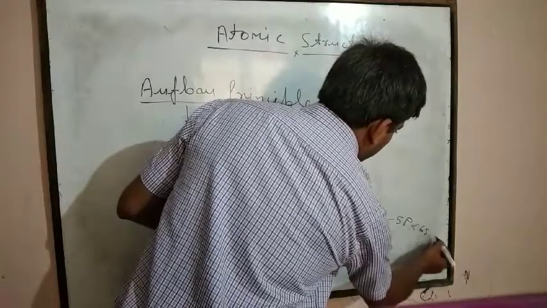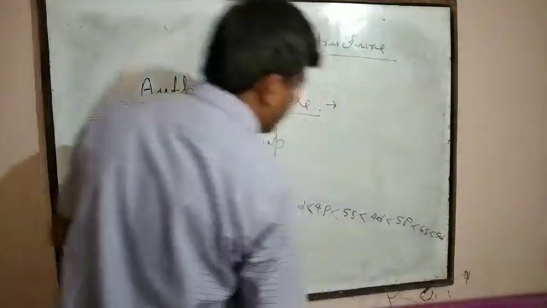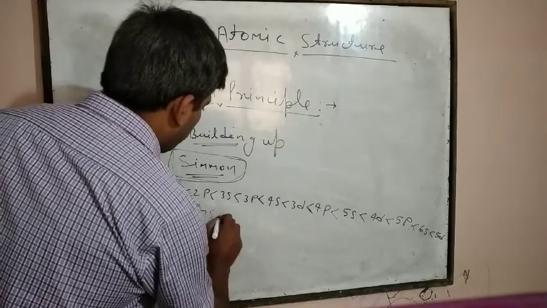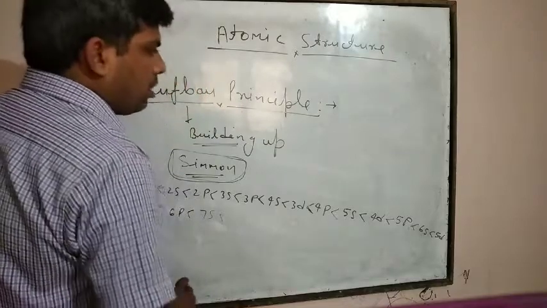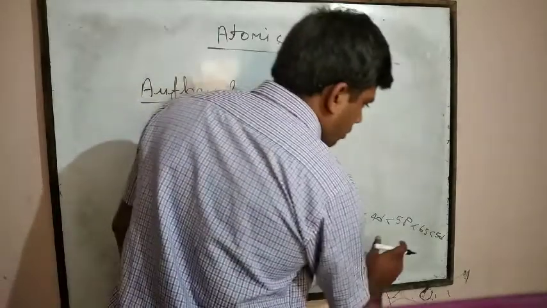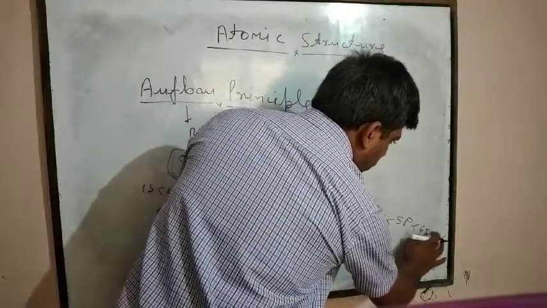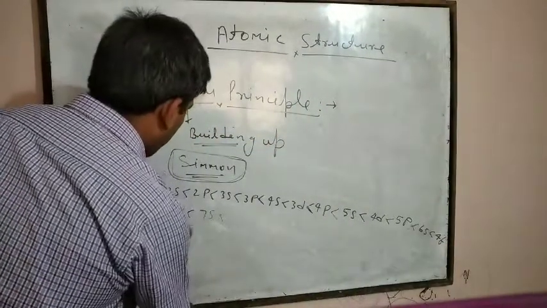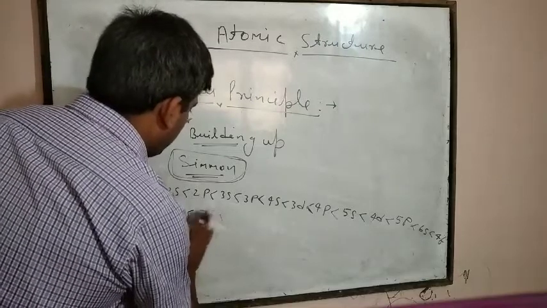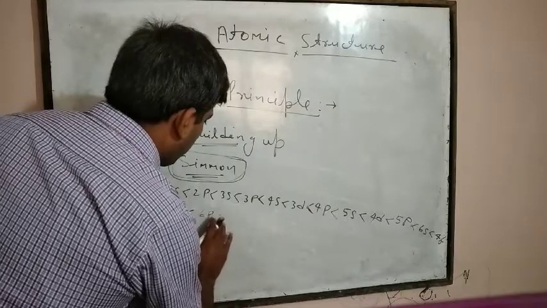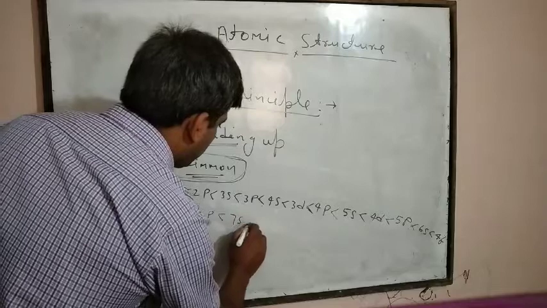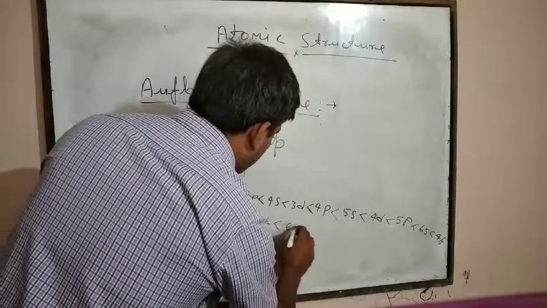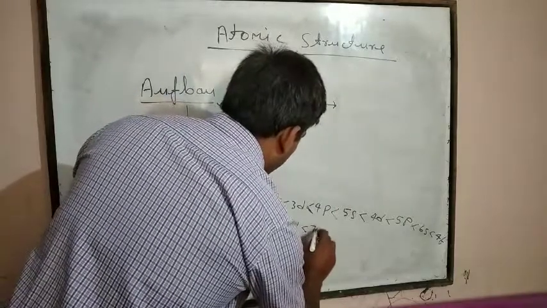then 6s, then 4f, then 5d, then 6p, and after 6p 7s starts, and after 7s 5f will come, after 5f 6d, and after 6d 7p will come.